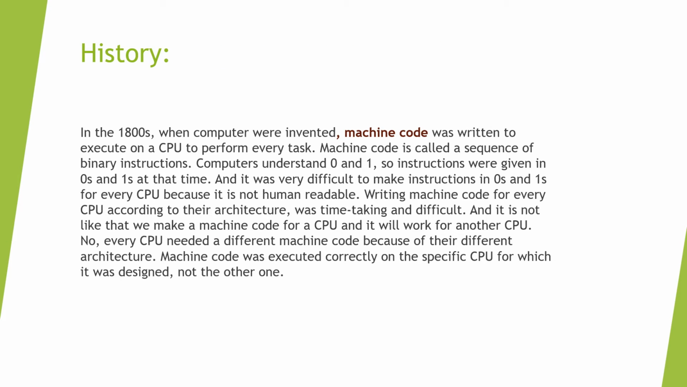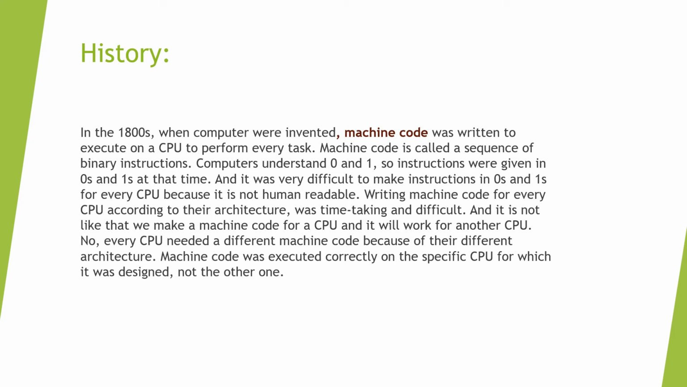So let's take a look at the history of the programming languages, or when the computers were invented. So in the 18th century, when computers were invented, machine code was written to execute on a CPU to perform every task. Machine code is called a sequence of binary instructions. Computers understand only 0 and 1, so instructions were given in 0 and 1 at the time.